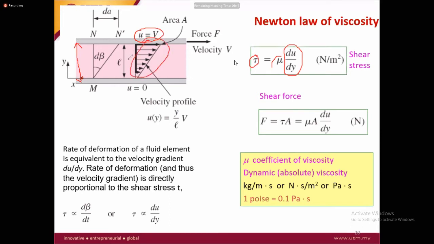This is called shear stress, and this constant is called the viscosity. So viscosity is actually a measure of the amount of force, or the amount of shear stress, that will be produced when a drag force is applied on a unit surface. So this is how we can define shear stress, or we can say the definition of viscosity.